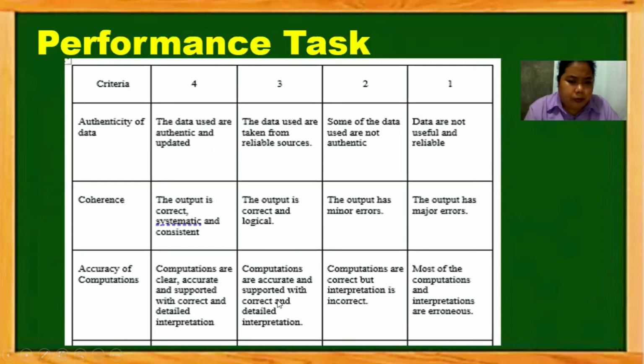Number 3, computations are accurate and supported with correct interpretation. You get 2 if computations are correct but interpretation is incorrect. You get 1 if most of the computations and interpretations are erroneous.